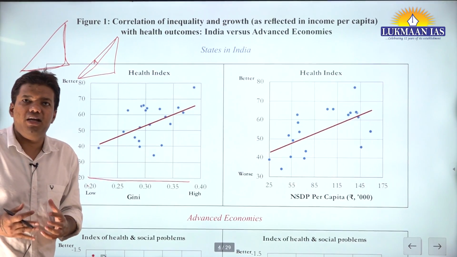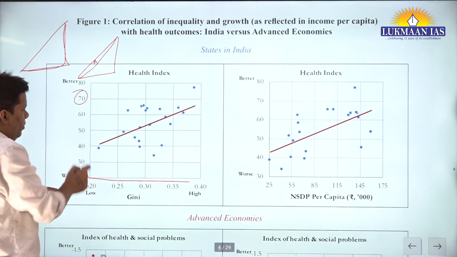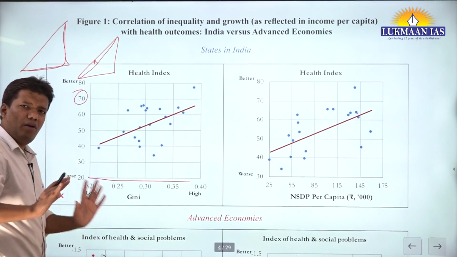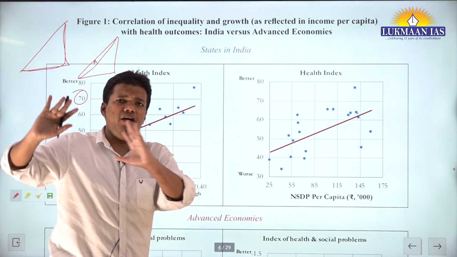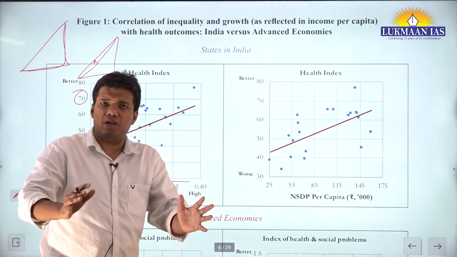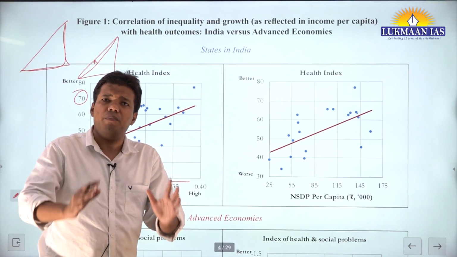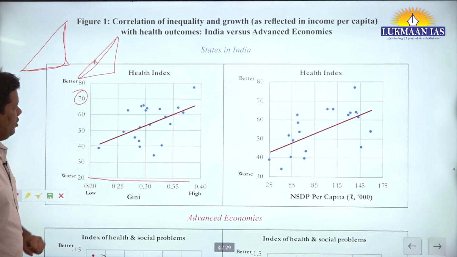So what does the data indicate? Health is improving. This is better. Inequality is rising, so you will say no problem. Let the inequality rise. Let somebody own 10 houses, but the bottom 35-40% of the population should have basic necessities. Okay, so that is one thing.